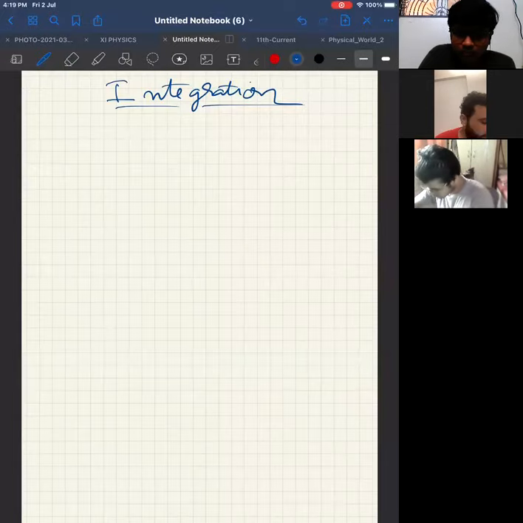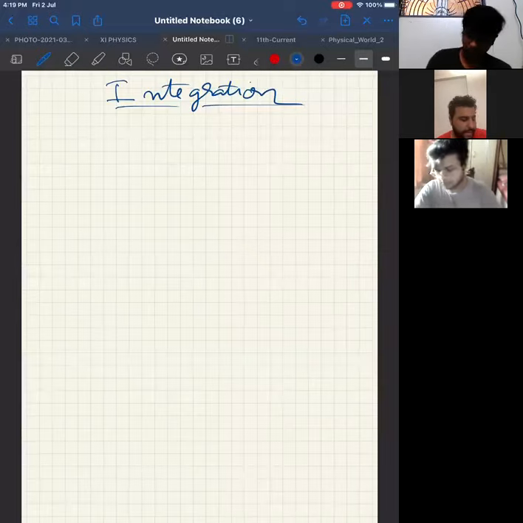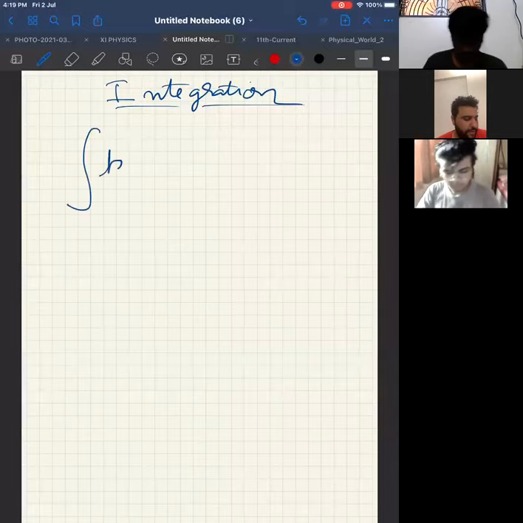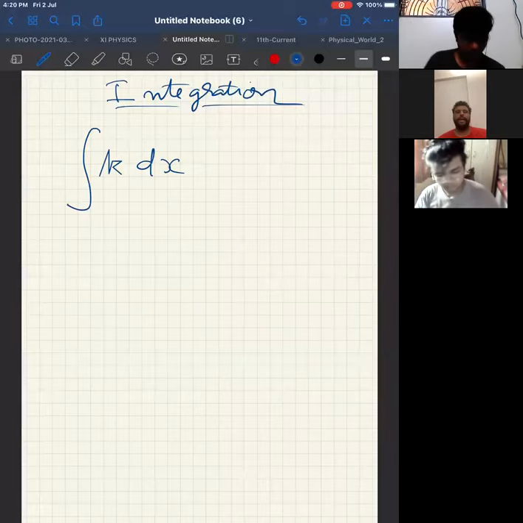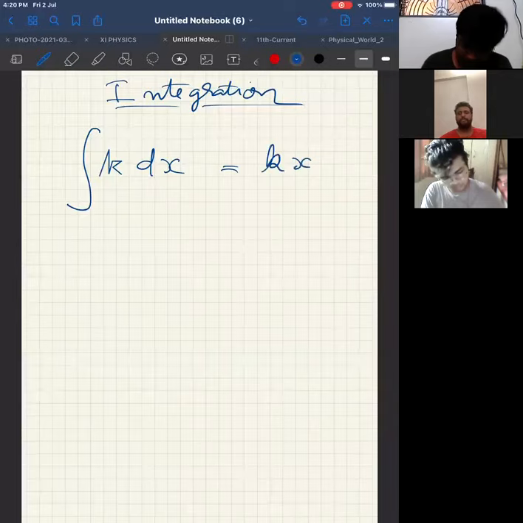Now, what is differentiation of a constant? Can anyone tell me? Zero. Everyone agrees differentiation of a constant is zero. But now, integration of a constant with respect to x, for example, integration of a constant with respect to x, will be...